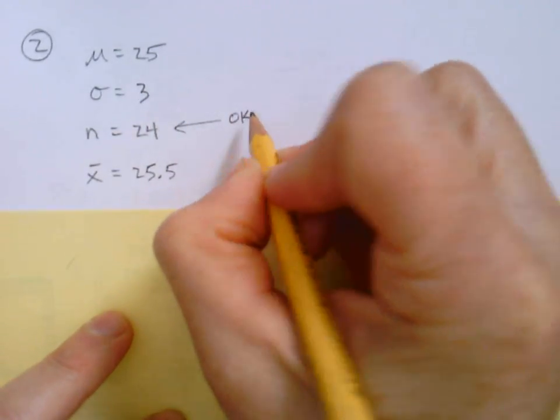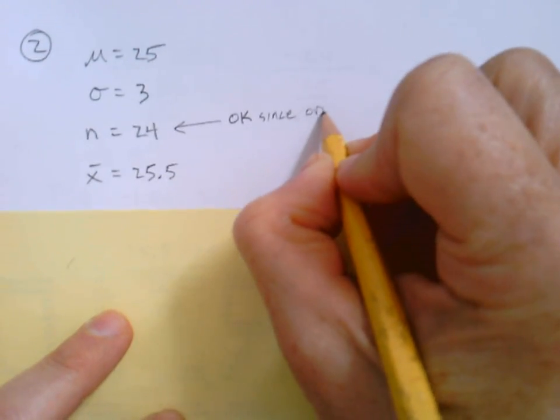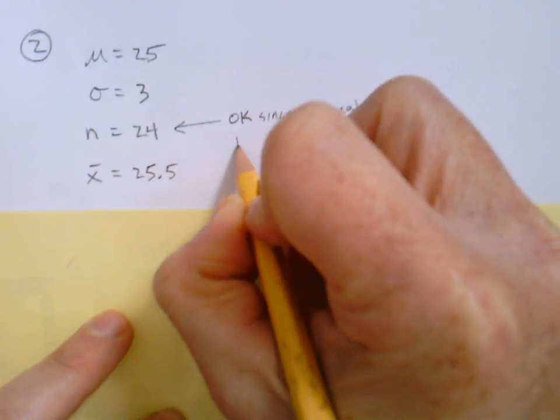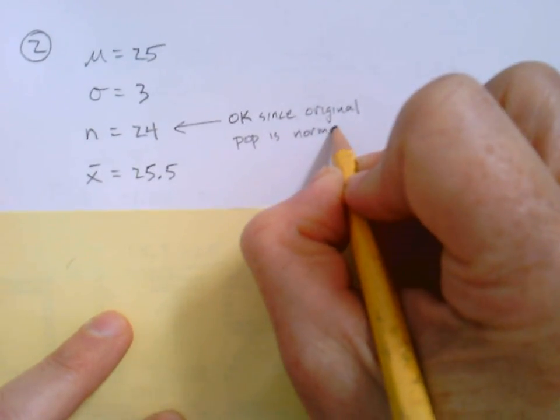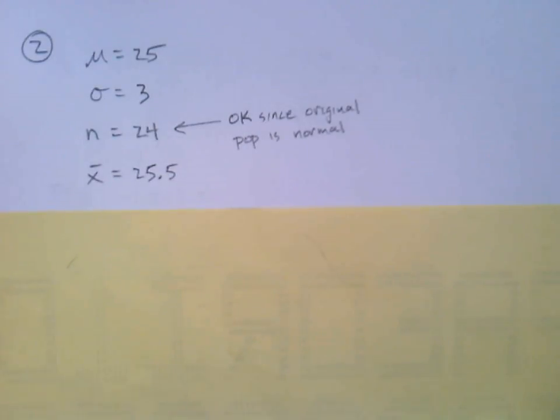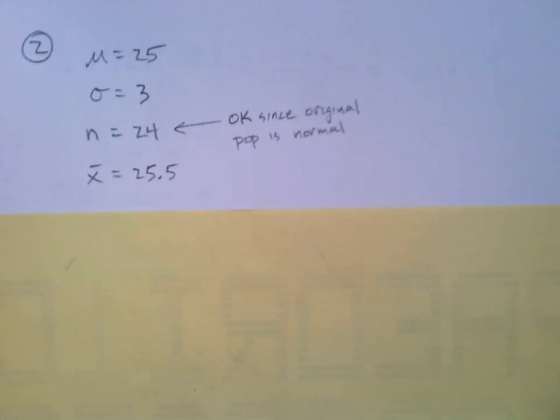This is okay that it's less than 30, since the original population is normally distributed, right? They tell us that. It was normal to begin with, so we don't need a sample size of at least 30. If it's normal to begin with, we don't have to turn it into something normal. Okay, you get the idea.